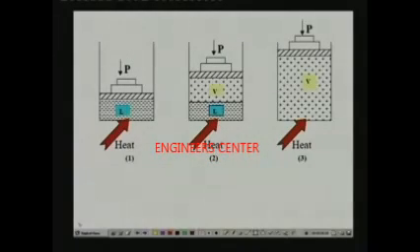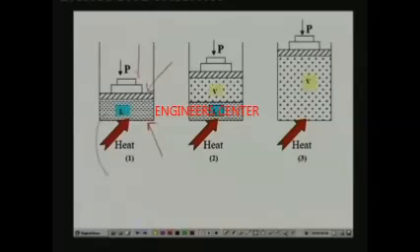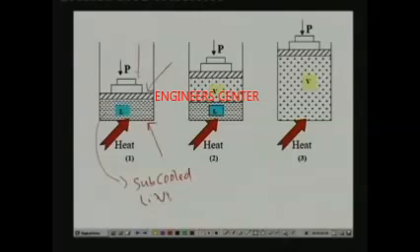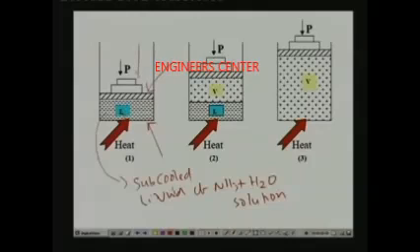Let us do a small experiment. Let us assume that we have a cylinder, and the cylinder has a free floating piston, loaded by fixed weights. Initially this piston cylinder arrangement consists of subcooled liquid of ammonia water solution. We are exerting a constant pressure because it is a free floating piston and the weights are kept constant. So the pressure exerted on the system remains constant throughout the process.